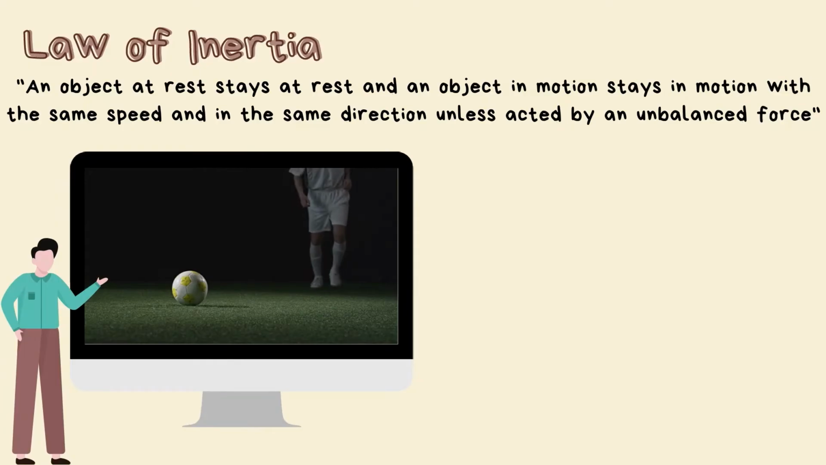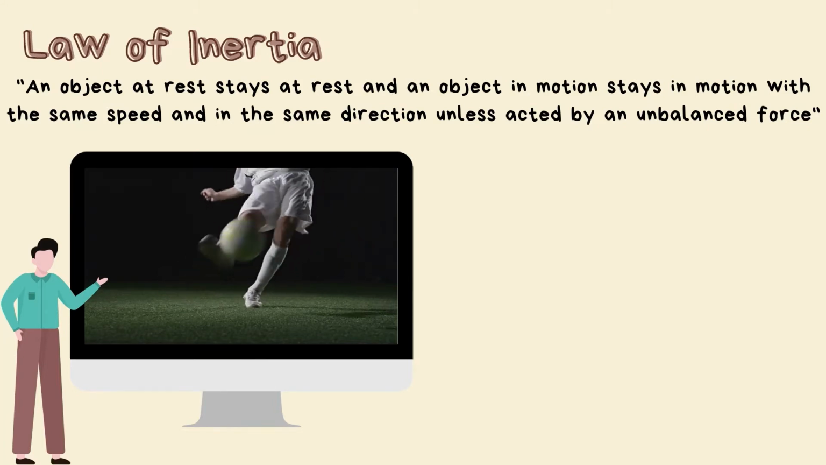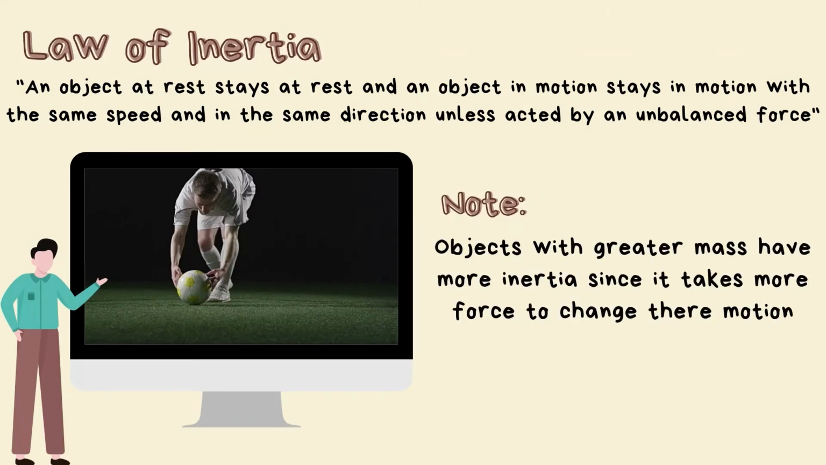As you can see from the video, the soccer ball is at rest and the soccer player is moving towards the ball. The unbalanced force applied was when the soccer player kicks the ball. As a result, the ball moved from one place to another with the same speed and the same direction. Take note that objects with greater mass have more inertia since it takes more force to change their motion.